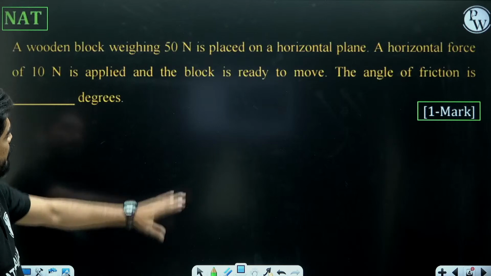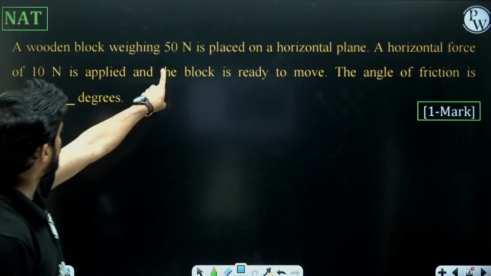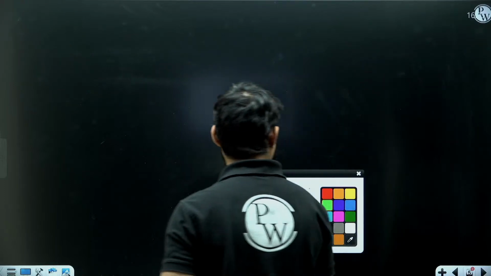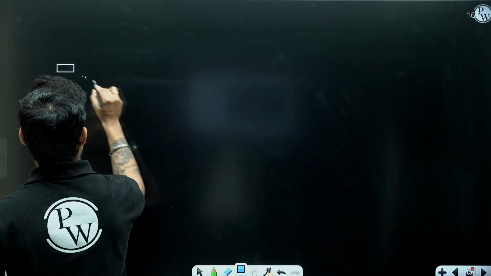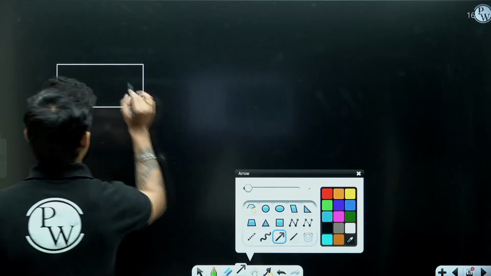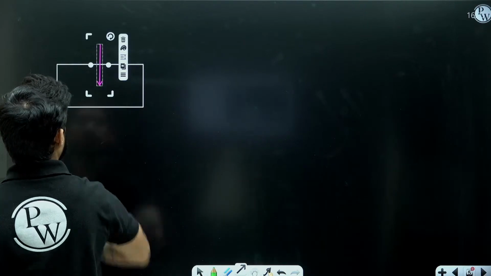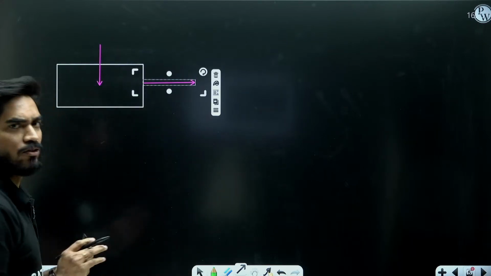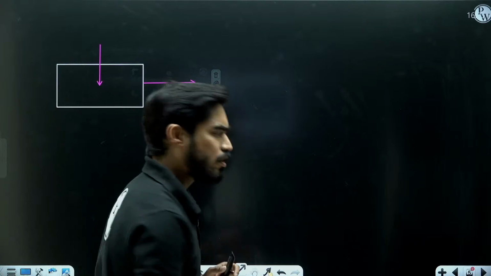First draw the free body diagram of this block. The weight of this block is 50 Newton, and it is subjected to a force of 10 Newton and is on the verge of motion.